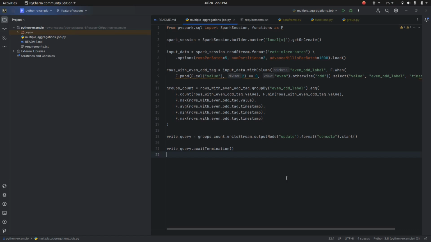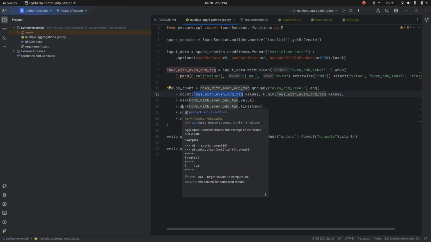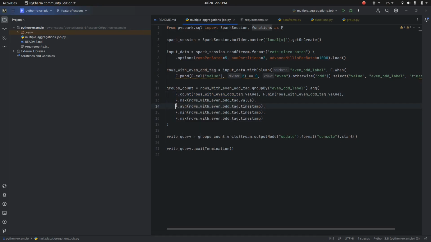So aggregations are one of the use cases, one of the implementations of stateful processing. In the simplest terms, you can use aggregations for one column. And with aggregations, there is no singular use case. As you can see here, you can use different aggregations for the given group, which can be quite interesting. You can get different min, max, averages, whatever is supported by Apache Spark or your framework.